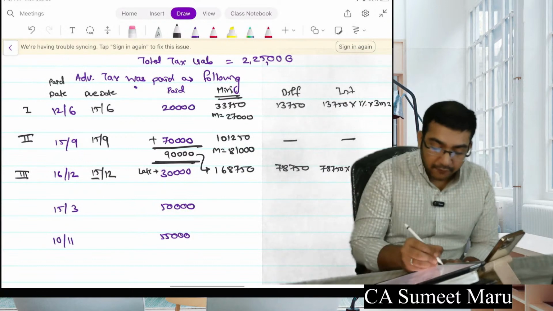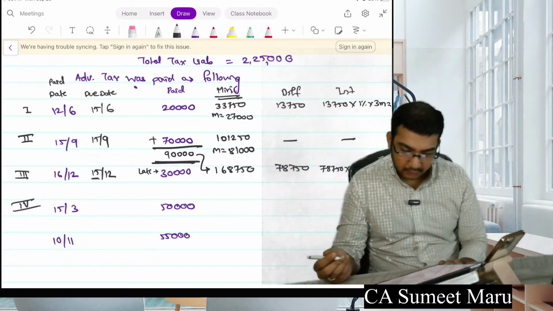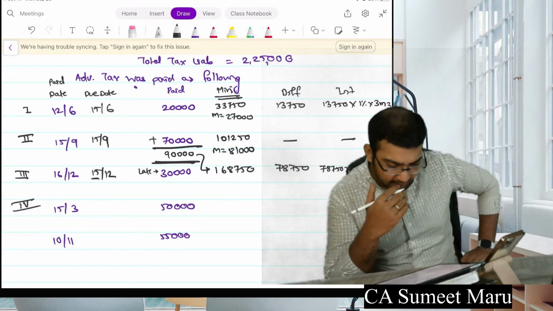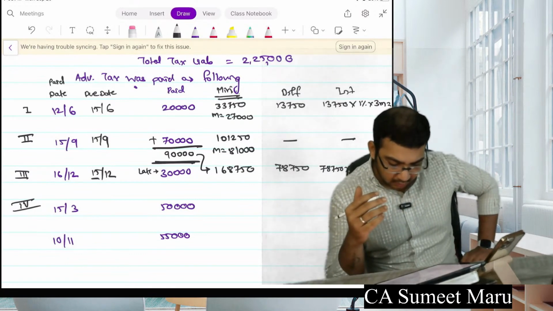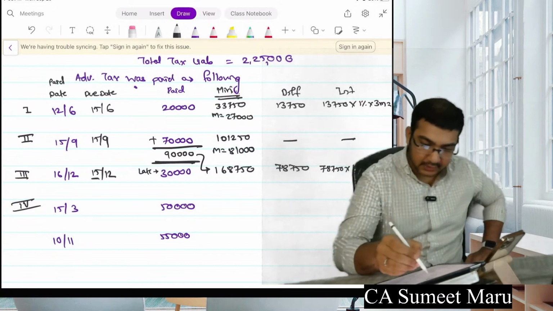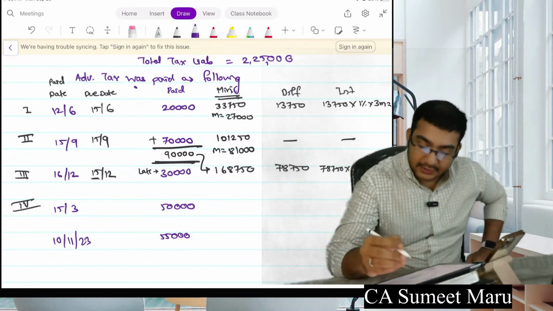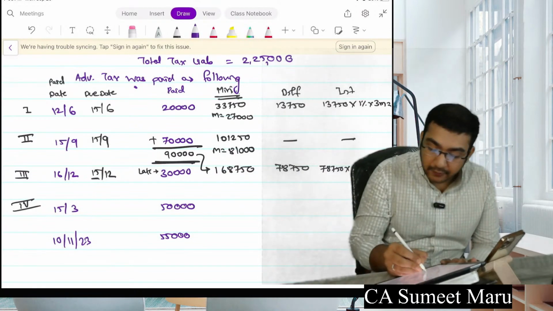Next, fourth installment. Oh, did I take more installments? Have I done some mistake? Did something get mixed up? No, it's correct. Okay, it's next year. Right. Fourth installment. The due date was 15th of March itself.